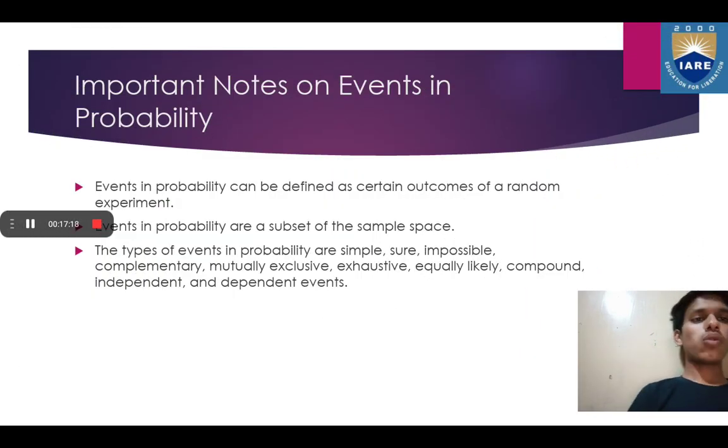So, an important note on events in probability. Events in probability can be defined as certain outcomes of a random experiment. We have seen that events of probability are subsets of a sample space. The types of events in probability are simple, sure, impossible, complementary, mutually exclusive, exhaustive, equally likely, compound events, independent events, and dependent events. And we have discussed every event in detail.